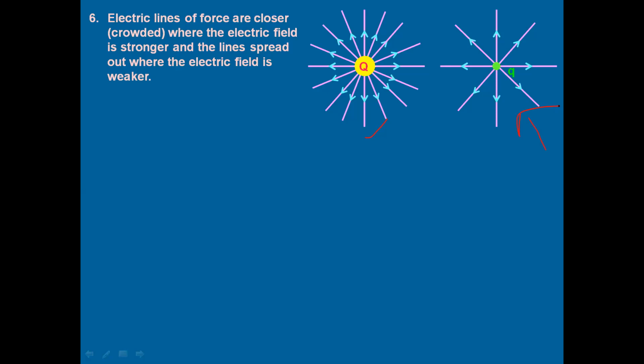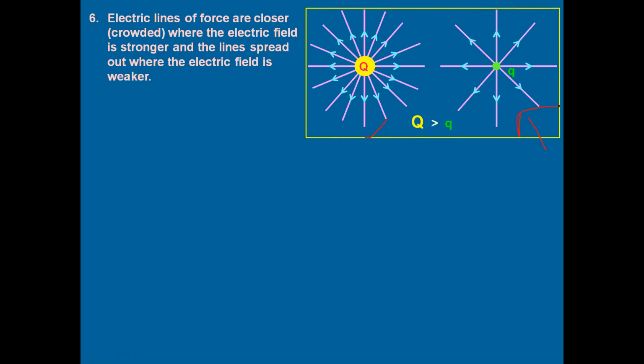By comparing the closeness of the electric lines of force, you will be able to identify which charge is bigger or which electric field is stronger. If the curves are closer, it means the electric field is stronger. So here we can conclude that capital Q is greater than small q. So this is another property.